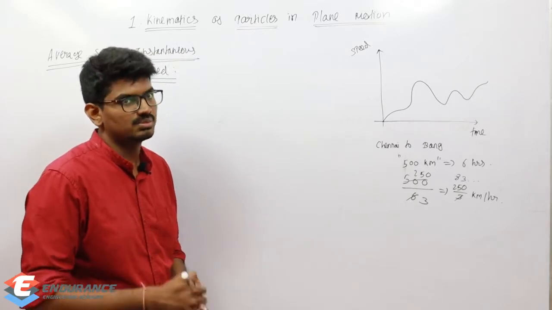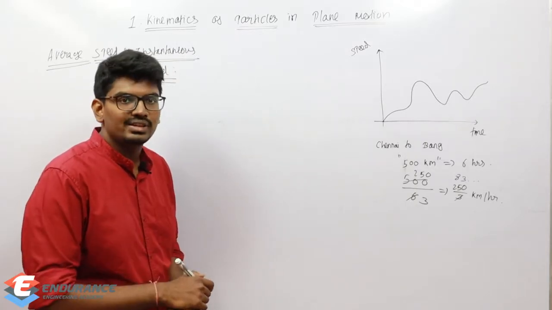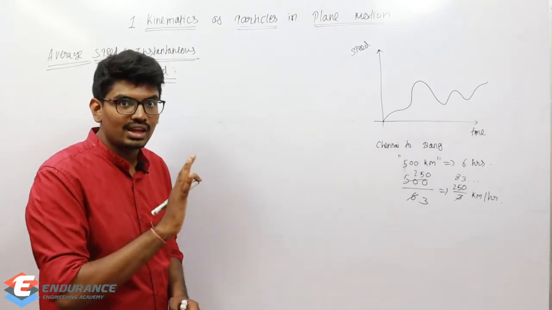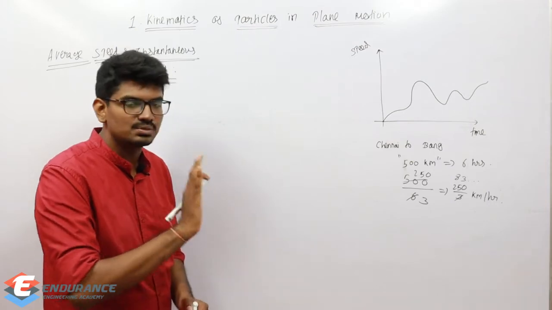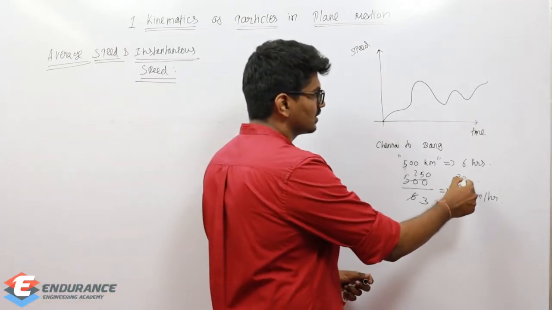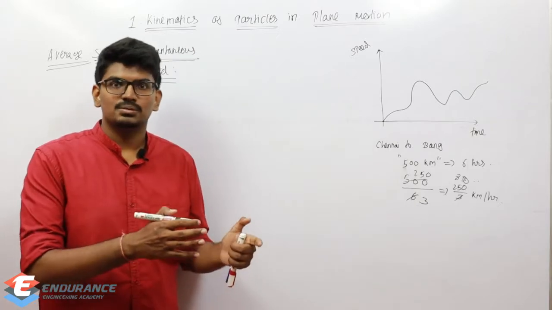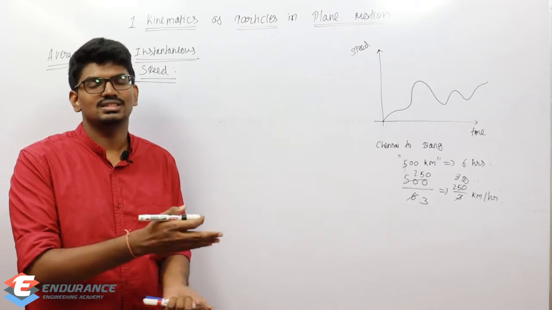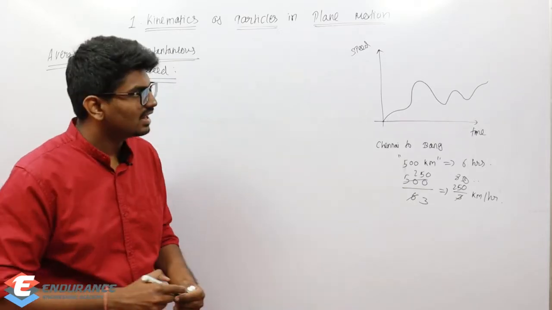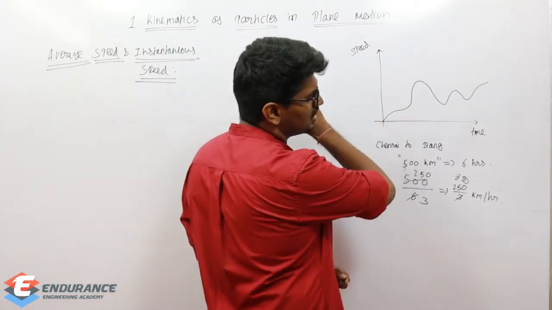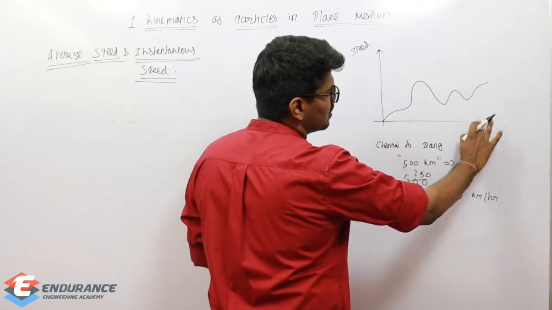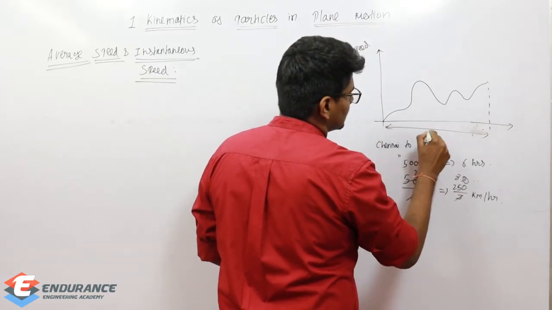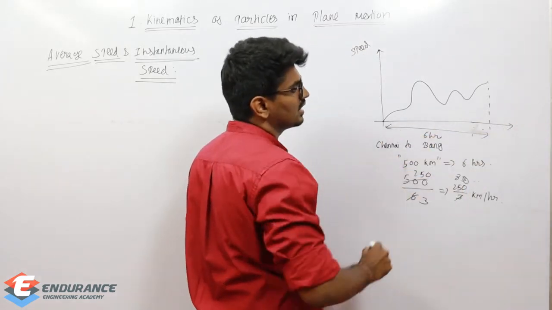Why am I using the word average? Because suppose I'm doing the journey in the night. In the complete night, the driver is not going to drive at the same speed, right? It's not going to be the same speed of something around 80. Sometimes he will drive at 40, 50, 60. Sometimes he might go above 80 also. Sometimes 60, 70, something like that. So the speed will vary. As you can see here, the speed is not going to be constant throughout the time period of 6 hours. It's going to vary.